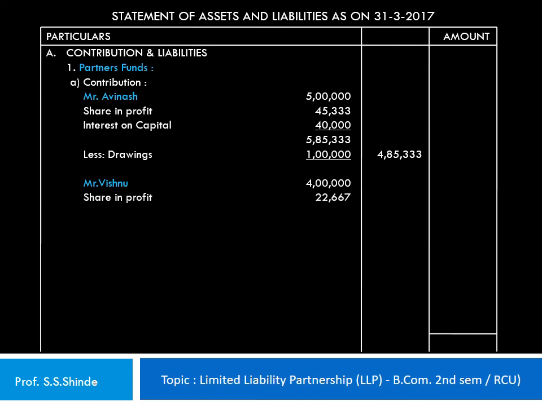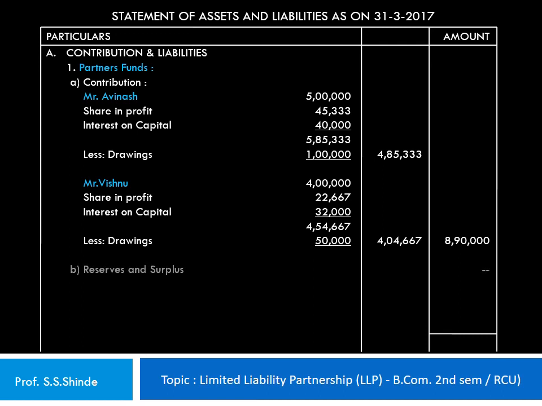Mr. Vishnu's opening capital is rupees 4 lakh. We add his share in profit for the current year, that is 22,667 rupees. He earns an interest on capital of 32,000 rupees, which is added to this amount to give a total of 4,54,667 rupees. Less drawings, rupees 50,000, giving a net amount of 4,04,667. So the total partners fund sums up to 8,90,000 rupees, which is shown in the outer column. Reserves and surplus are nil.